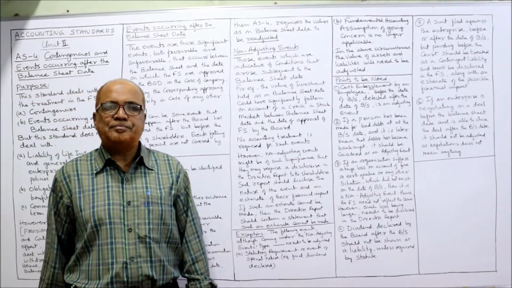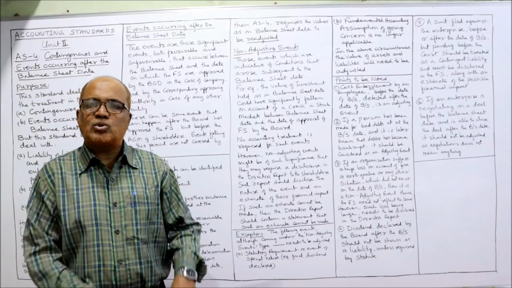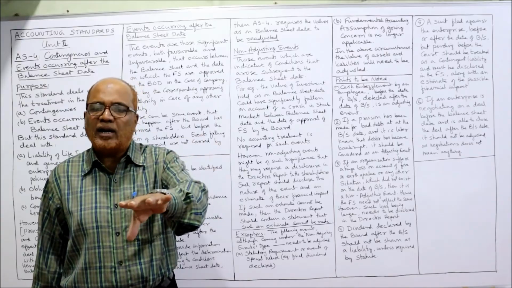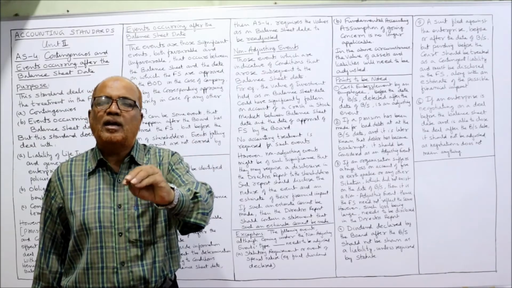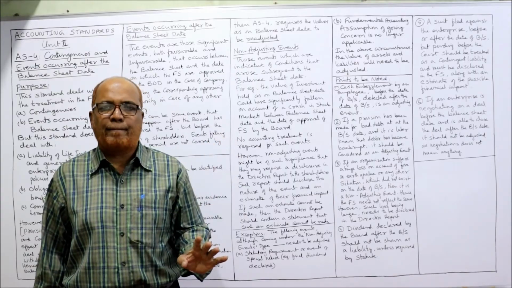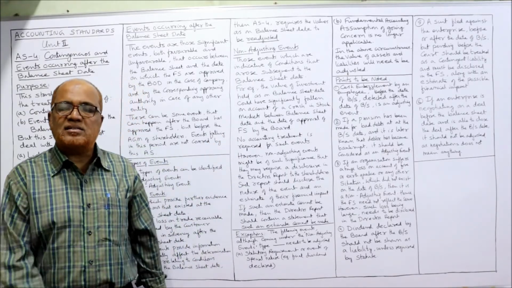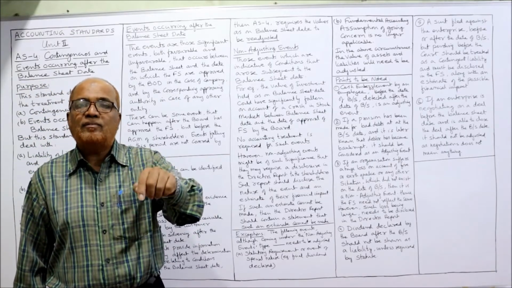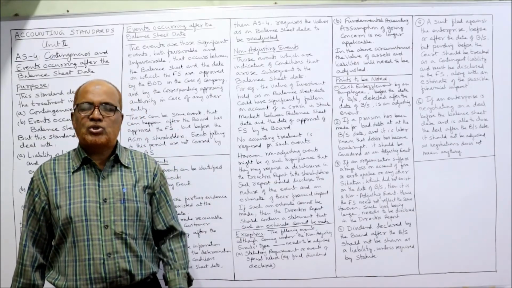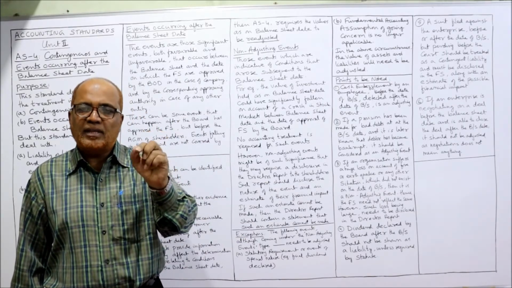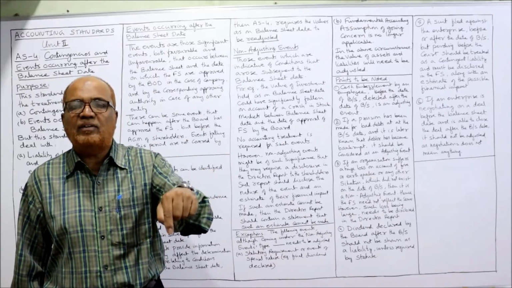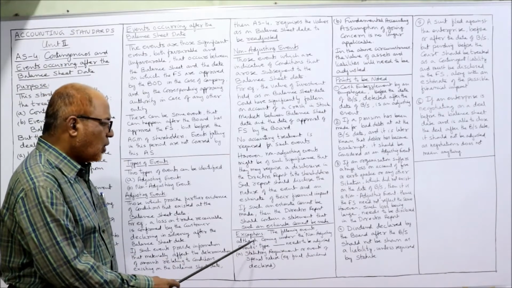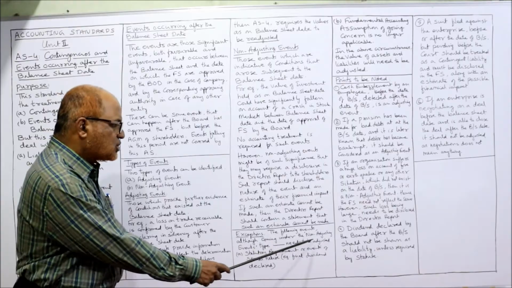Now, exceptions. There are some exceptions to this rule. What is that rule? That adjusting items should be adjusted and non-adjusting items should not be adjusted; only in the director's report should information be given. That is the rule. But two exceptions are there where the events are non-adjusting, but we have to adjust them. So only under two exceptions should the adjustment be made even if the event is non-adjusting. What are those cases? The following events, although coming under the non-adjusting type, need to be adjusted.